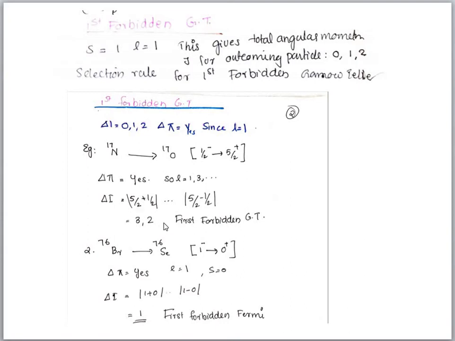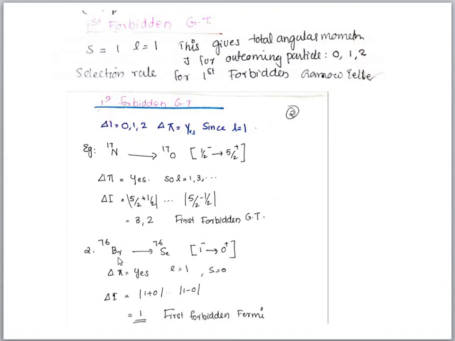Then let us check for first forbidden Gamow-Teller. In the case of first forbidden Gamow-Teller, L is equal to 1, S is equal to 1. So the angular momentum taken is J is equal to 2. L plus S is 2. It may be 2, 1, 0. Okay, 2. If it is 2, here also there is a 2. So this transition is a first forbidden Gamow-Teller transition.